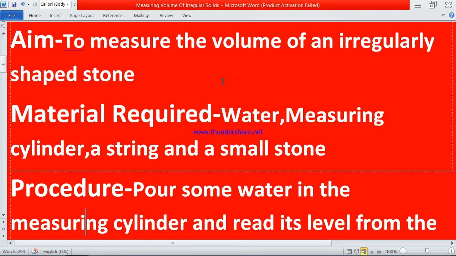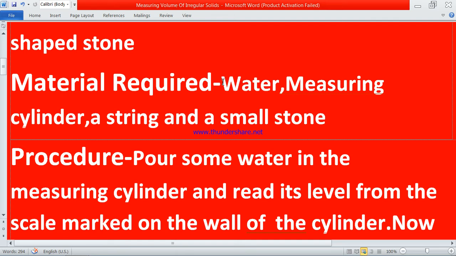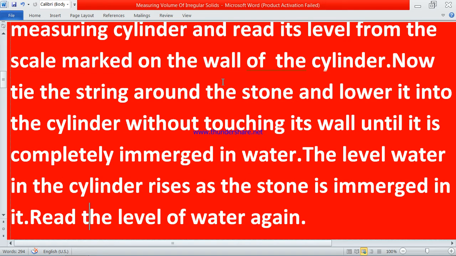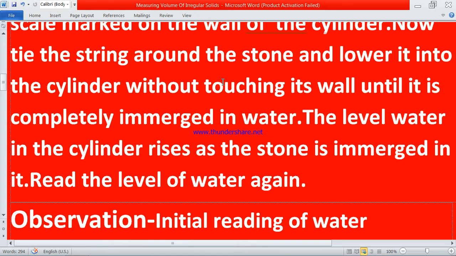Then we will move to the procedure. Till now I have told you what is the aim and what is the material required. Then we will understand how to do it. So the procedure is: pour some water in the measuring cylinder and read its level from the scale marked on the wall of the cylinder. Now tie the string around the stone and lower it into the cylinder without touching its wall until it is completely immersed in the water. The level of water in the cylinder rises as the stone is immersed in it. Read the level of water again.